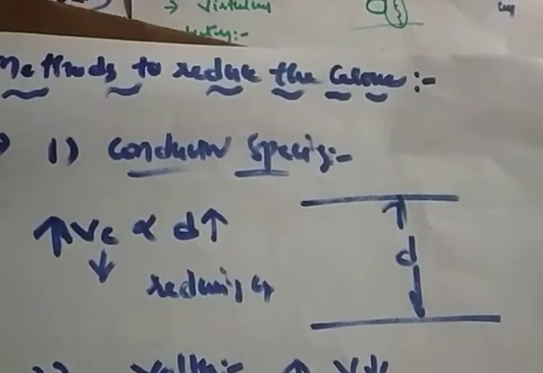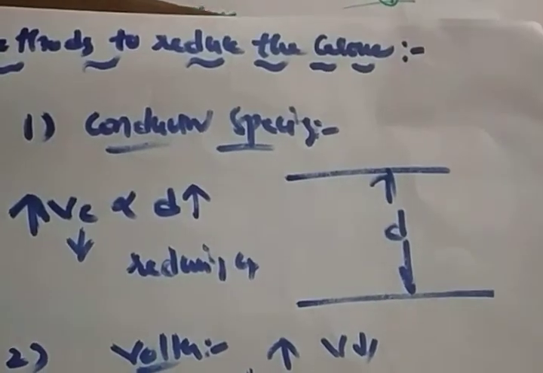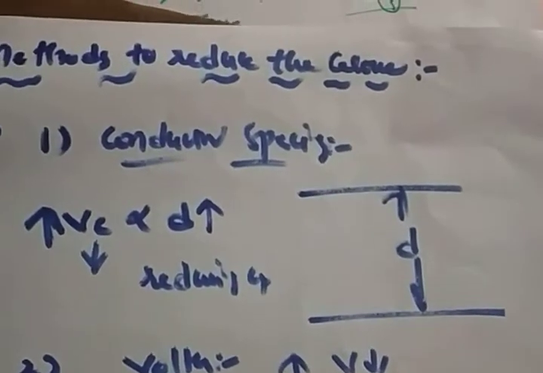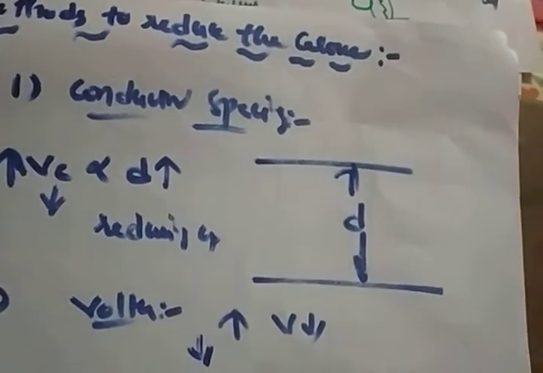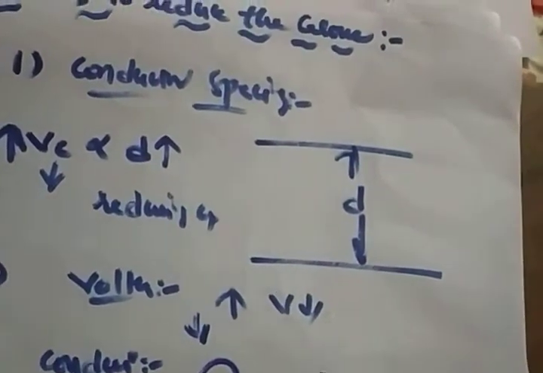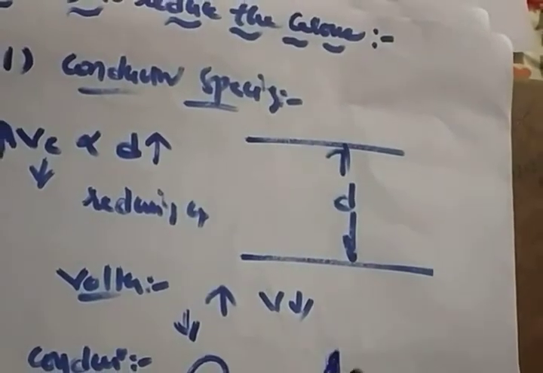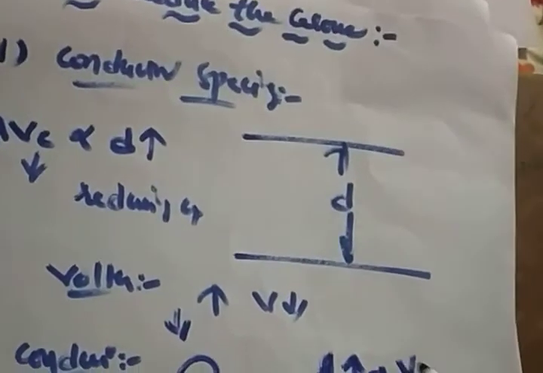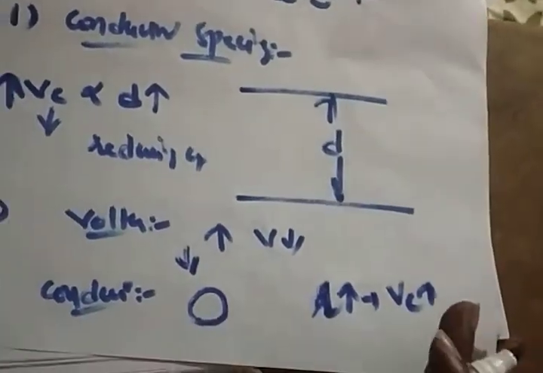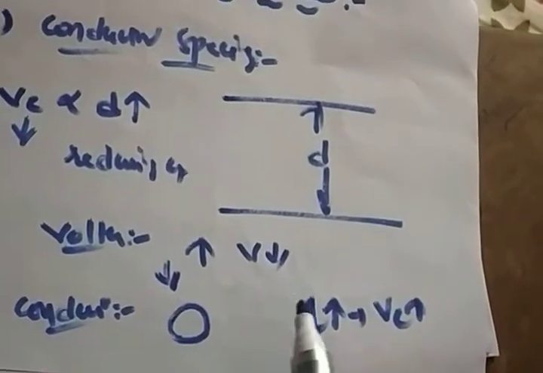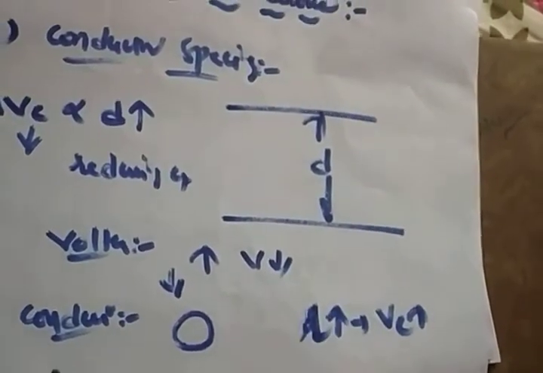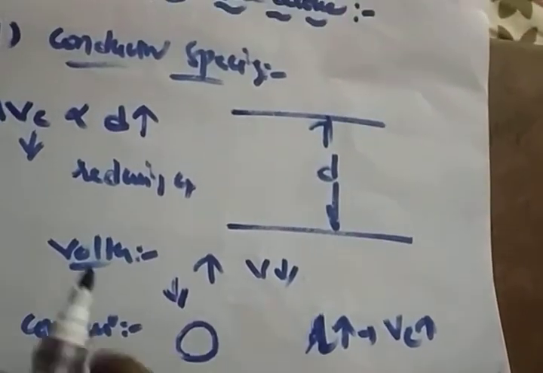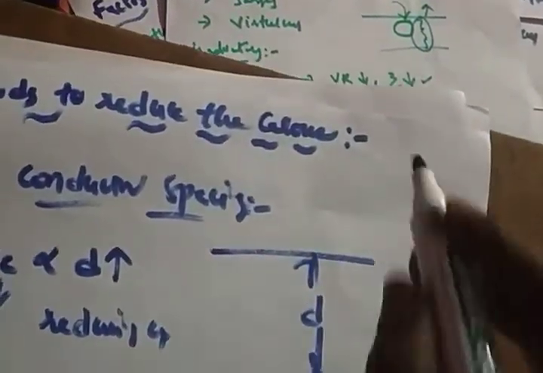After that, the third one is conductor sizing, right? So use a large size of conductor. If the conductor diameter or radius increases, your Vc also increases. That means a higher voltage is required for the breakdown of air and for forming the corona. So use a large size of conductor.